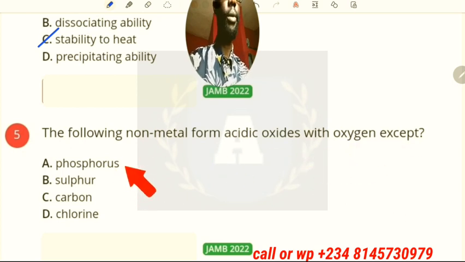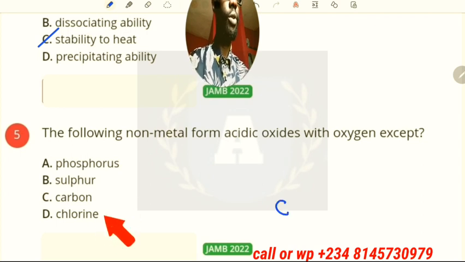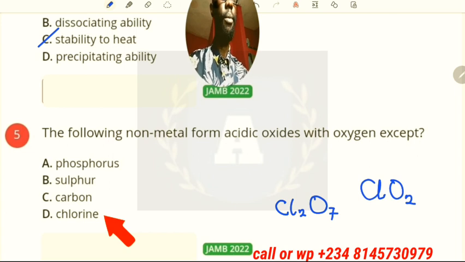And the next question says the following non-metals form acidic oxide with oxygen except, okay, phosphorus is a non-metal. Oxides of non-metals will form acidic oxides, which are acid anhydrides. So phosphorus oxide is there, sulfur is there, chlorine is there. Chlorine oxide is also acidic. We have chlorine oxide of this nature.